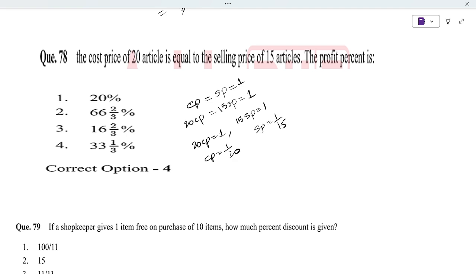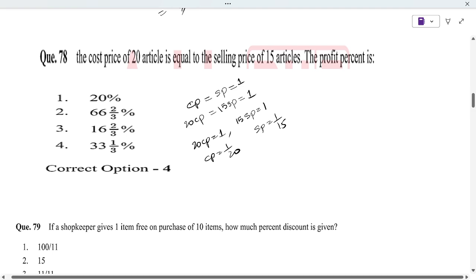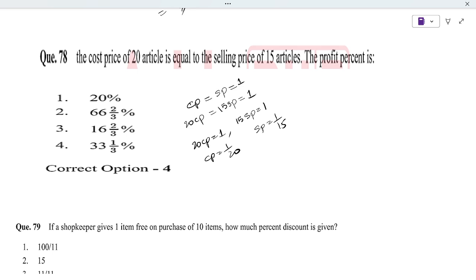But from the question itself, we can say, let's say 20 articles were bought, and 15 articles were sold, and then we are left with another 5 more articles to be sold. So there is a profit. So here, profit percent is what? Profit percent is nothing but selling price minus cost price by cost price into 100. So selling price is 1 by 15 minus cost price 1 by 20, divided by 1 by 20, into 100.